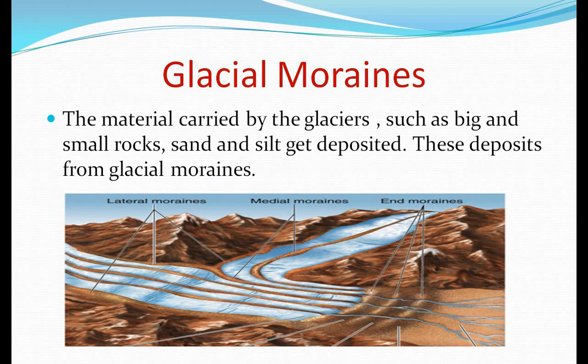When these glaciers slide down from the higher to the lower area, they carry a material of pieces of rocks, because the glaciers are found on the mountains. When they flow from higher to lower area, they carry pieces of rock and stones with them. At the places where they deposit this material, pieces of rocks or a hard surface is formed, and these are known as glacier moraines. Understood about it? Yes.